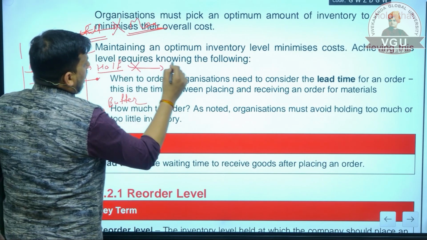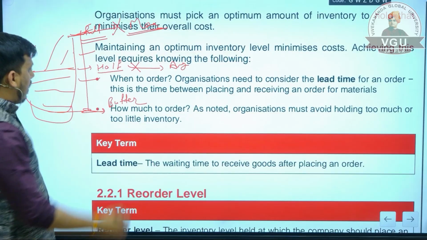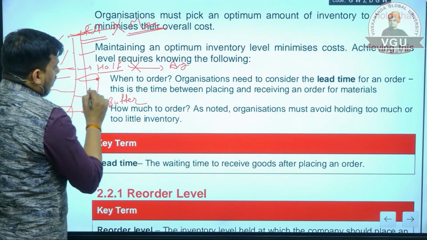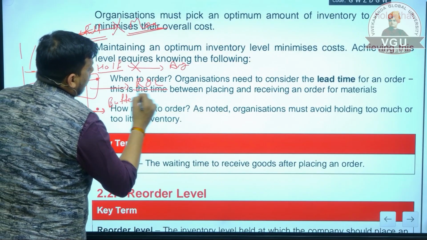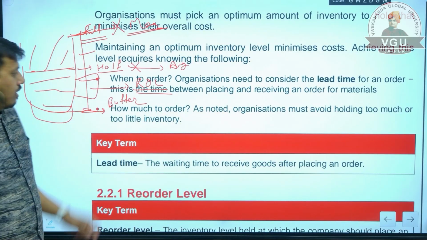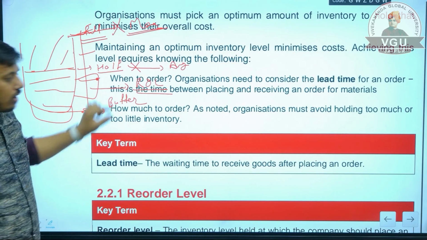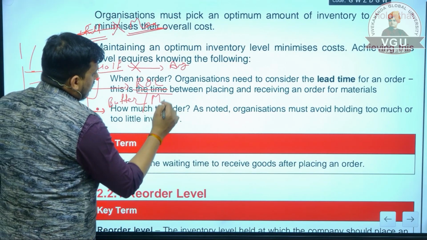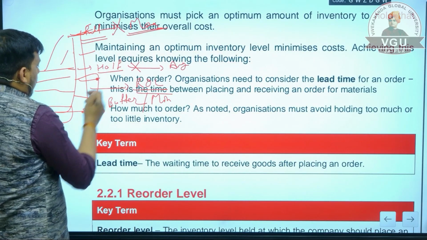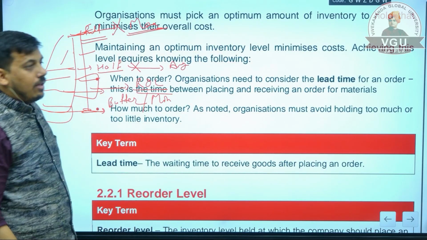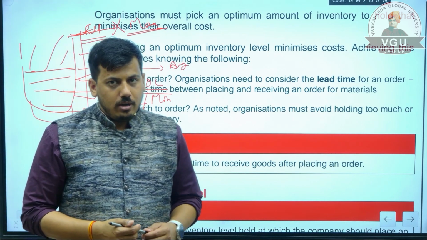Half is known as the average stock level, and somewhere between half and buffer stock there is a line which is the reorder level. Reorder level lies between the half quantity and the buffer stock, which is also known as the minimum stock level. So when stock reaches that particular quantity, the organization should order a new quantity.